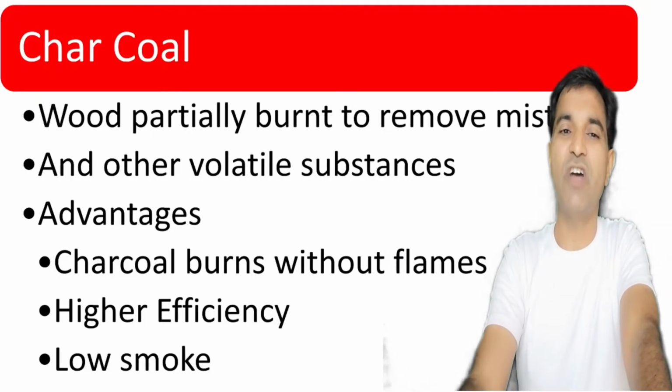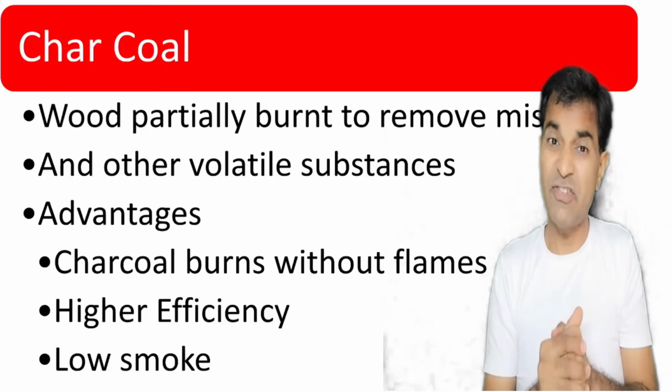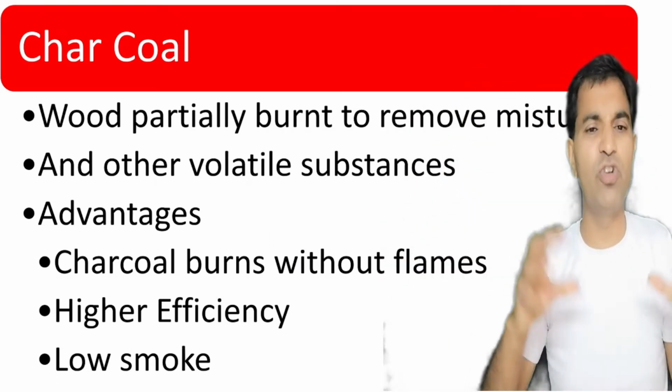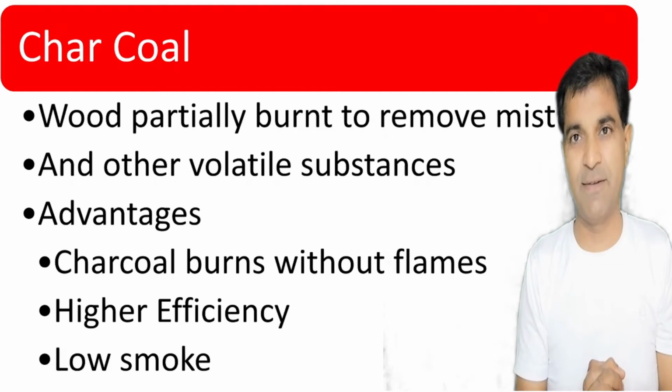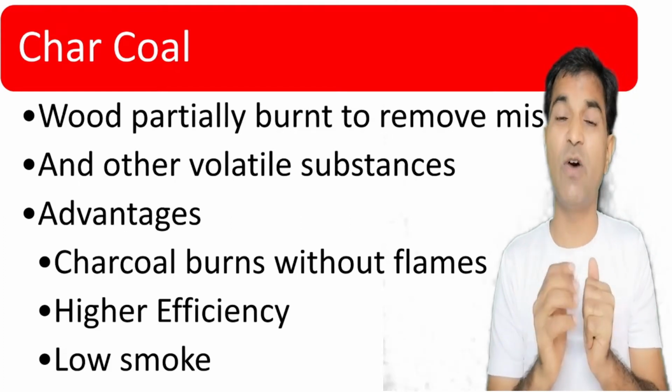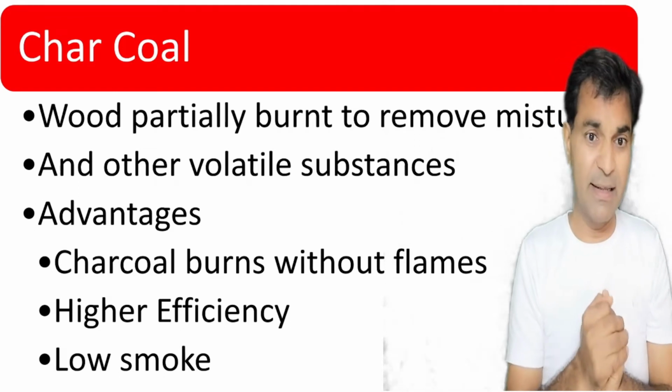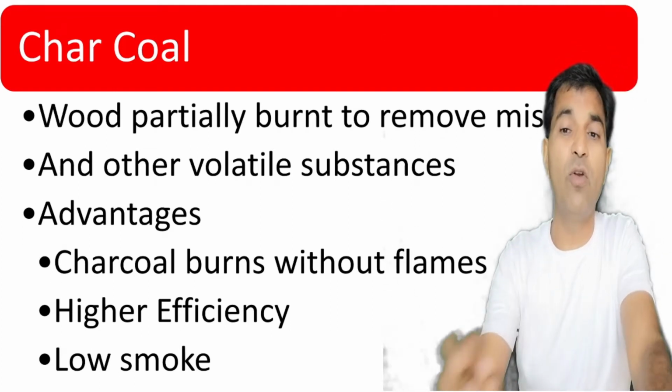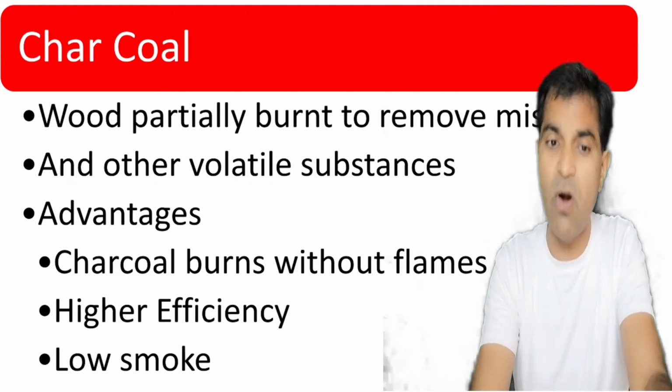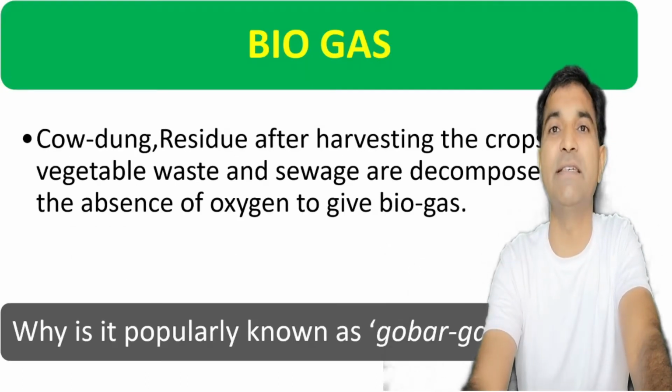So this black colored mass is nothing but the charcoal, and when this charcoal burns, you can see very easily in the GIF that it does not lead to flame, so it does not lead to smoke, it directly converts into flame, right? So they are quite clean sources of energy. Charcoal, how do we prepare charcoal? Actually, wood is partially burnt to remove moisture and other volatile substances, right? So it consists only of very useful particles. So now what is the advantage? Charcoal burns without flames and without smoke, and it has higher efficiency, right?